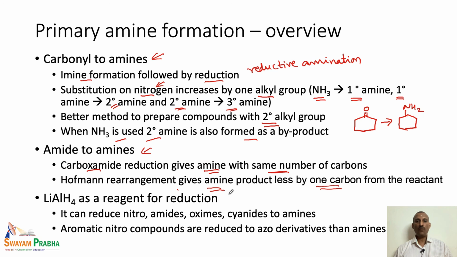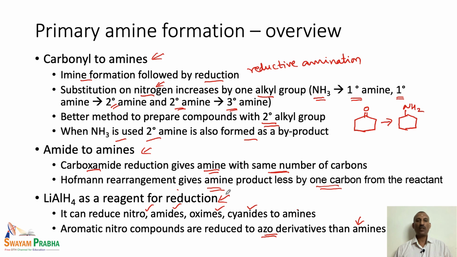Then finally, we have also seen the reduction using lithium aluminium hydride. The lithium aluminium hydride can reduce nitro compounds, amides, oximes, cyanides, etc. to the corresponding primary amines. But if we use aromatic nitro compounds for the same reduction of preparing aromatic amino compounds, the reduction stops only at the azo derivatives and we do not get the amine. So, this is one of the limitations you have to remember.